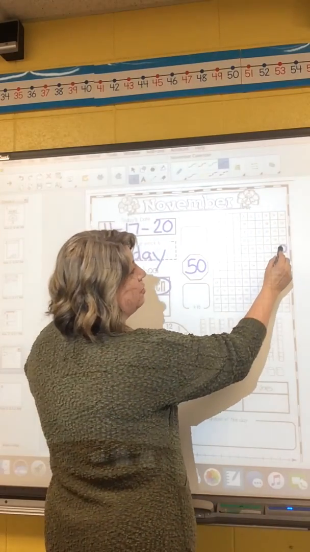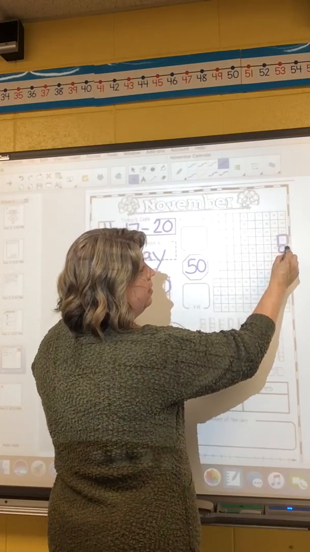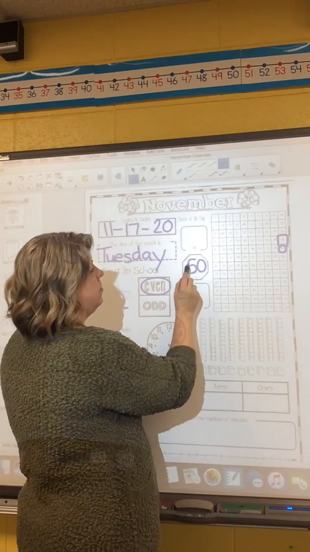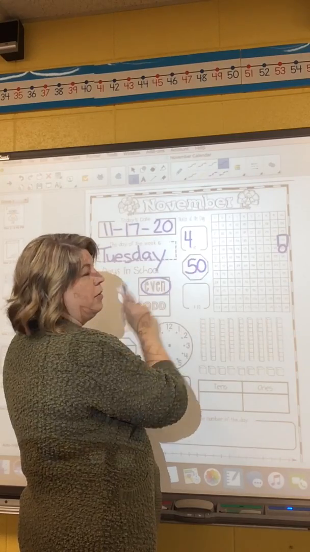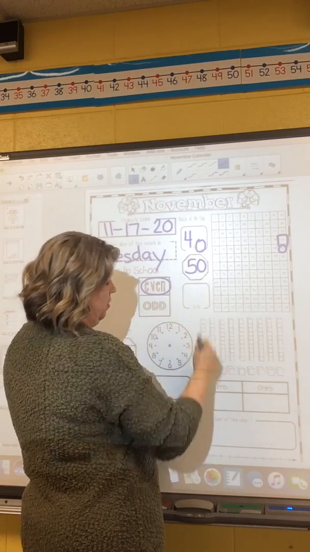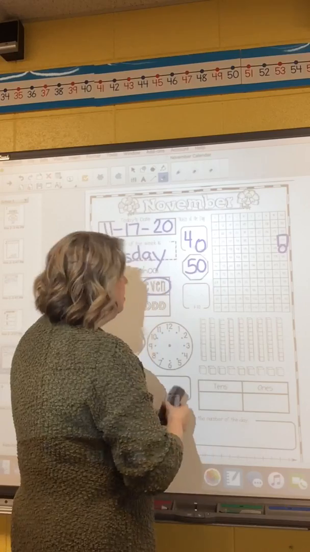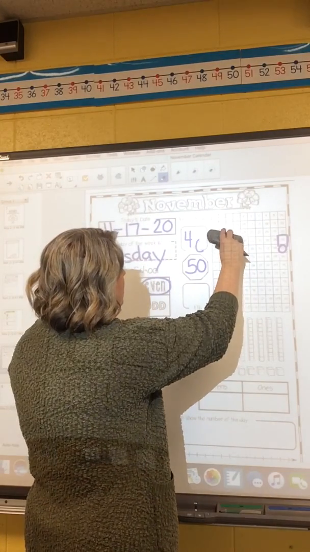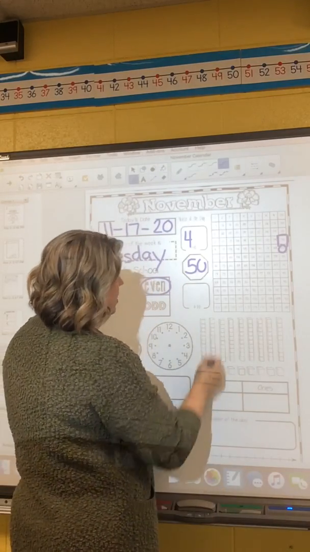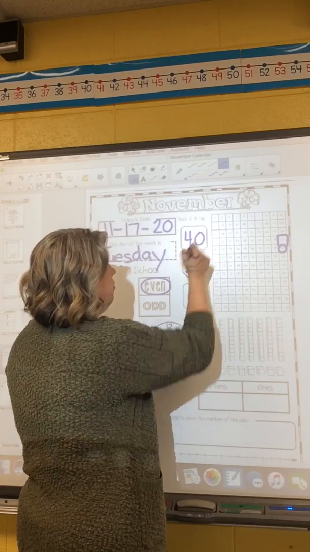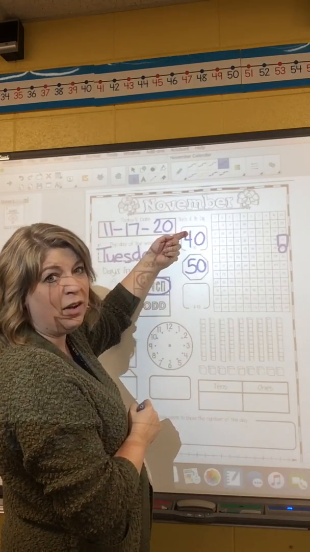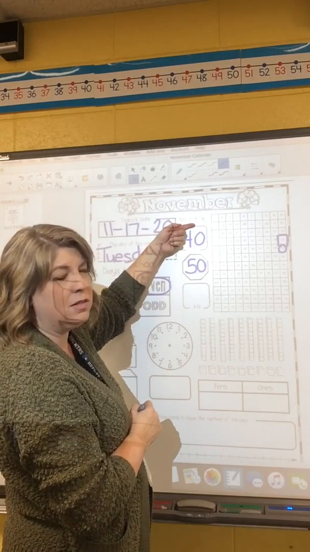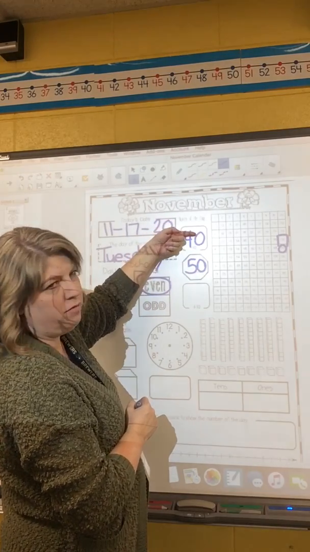Now 10 less would be what 10 on top is right before 50. So what comes before a 5? A 4, right? And then it has to end with a 0. Well, let's fix it. 40 comes before 50. That is 10 less. If we're counting by tens and we go backwards, we would say 50, 40.